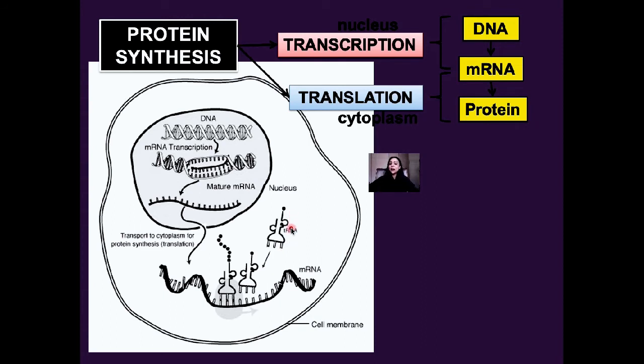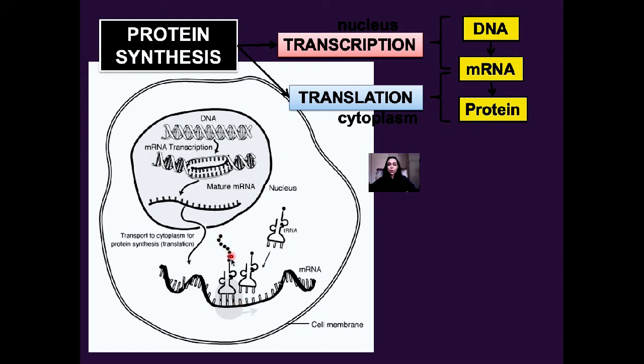The transfer RNA is going to pick up free-floating amino acids. The transfer RNA now is going to approach the messenger RNA with its anticodons. The anticodons on the transfer RNA are going to match the bases on the codons of the messenger RNA.